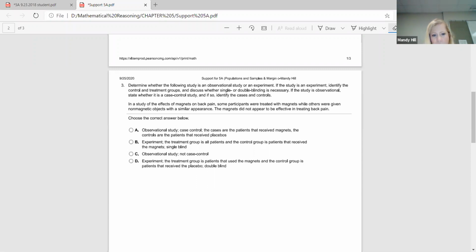Okay, I think the last question said, should we do single blinding or double blinding? Well, it's almost always better to do double blinding, because if you don't think you're getting the treatment, it's going to affect how you say you feel. So we don't want the participants to know, and we do not want the researchers to know, because the researchers might try to lead the questions if they want their treatment to work. So we really want to do a double blind study. This is an experiment. So the correct answer on this one is going to be B. Okay.